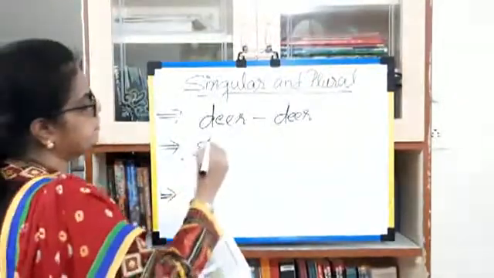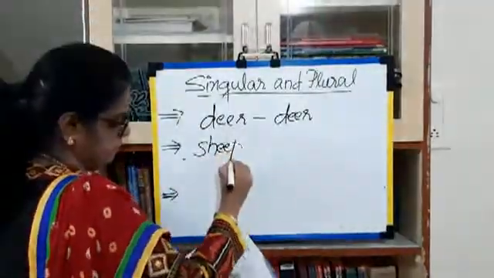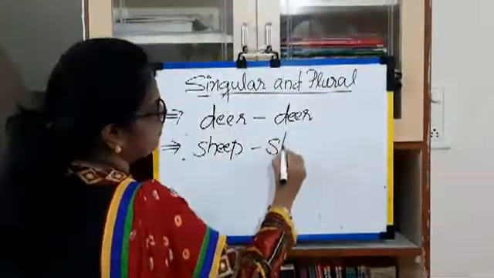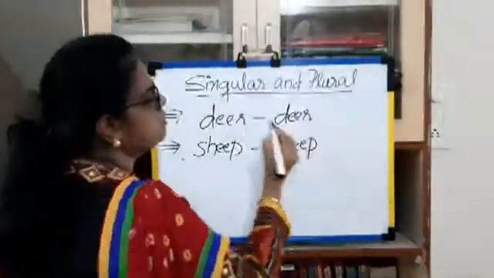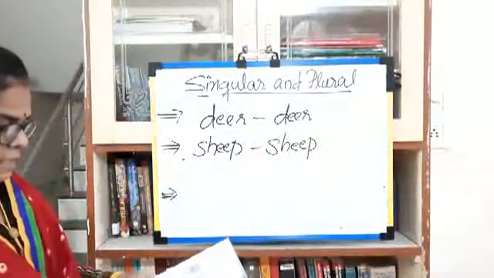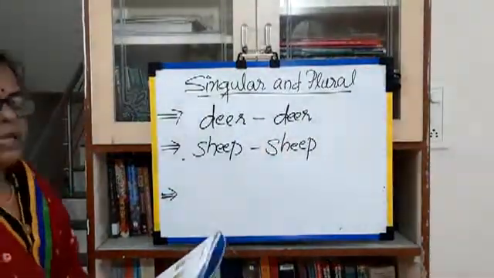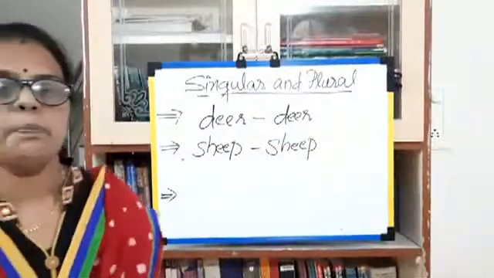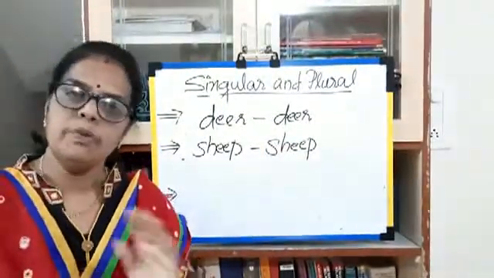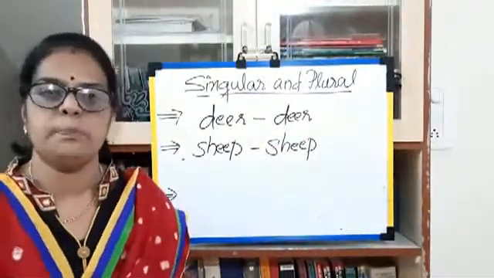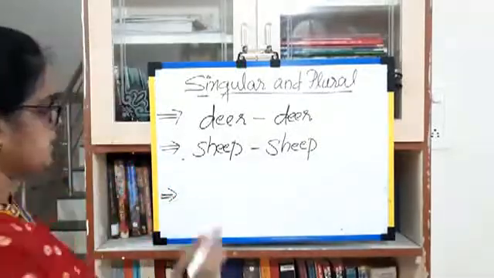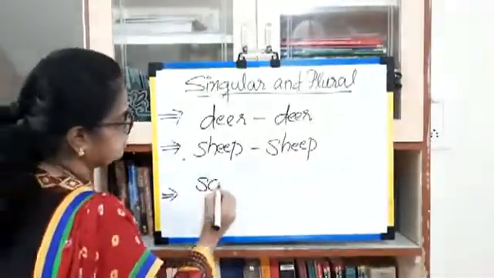And here it is sheep. Singular, plural, same. Okay. And some words we always use in plural. For example, scissors.